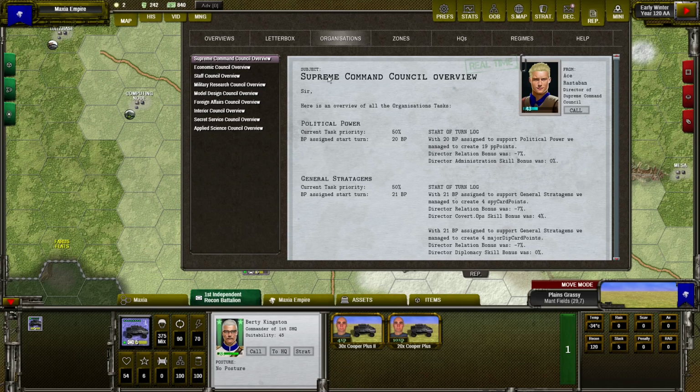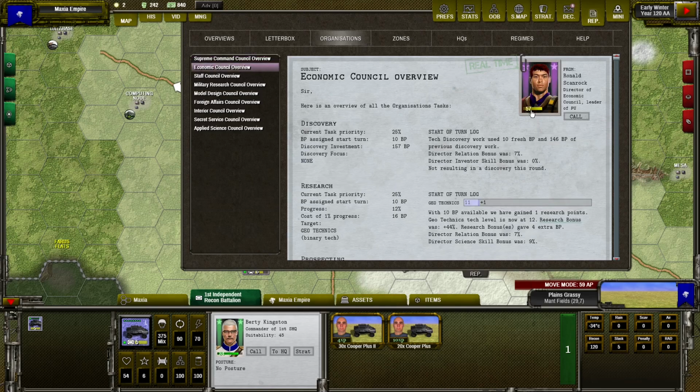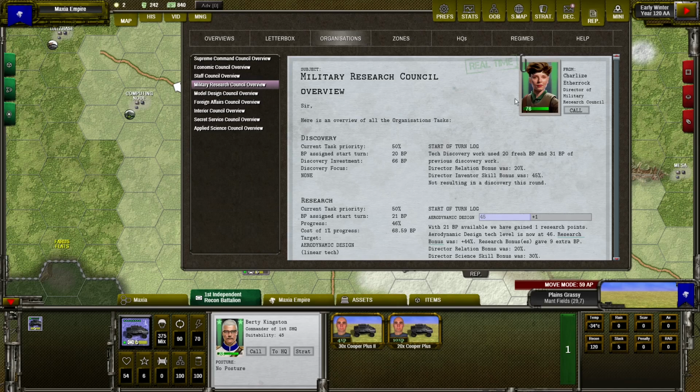In case of Supreme Command, we can see minus 7% because of the director relation, because it's lower than 50 points. And Economic Council has the relation higher than 50, and we can see plus 7% to the bureaucratic points generated by this director in this task. Here, our happiest leader in Military Research Council can increase the production of bureaucratic points by 20%. The maximum bonus in this case is 50% for a leader who has 100 relation, or minus 50% if the relation is 0 or you have no leader.